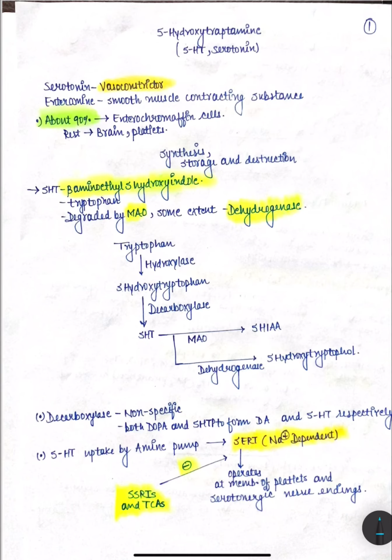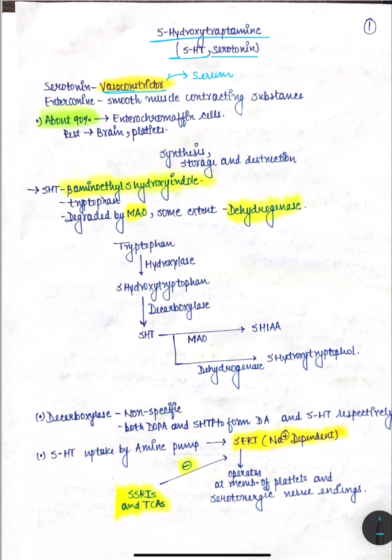So in this video we will talk about serotonin, which is also called 5-HT, that is 5-hydroxytryptamine. The word serotonin was initially given to a substance which was vasoconstrictor in nature, and it was found in serum when the blood was clotted.